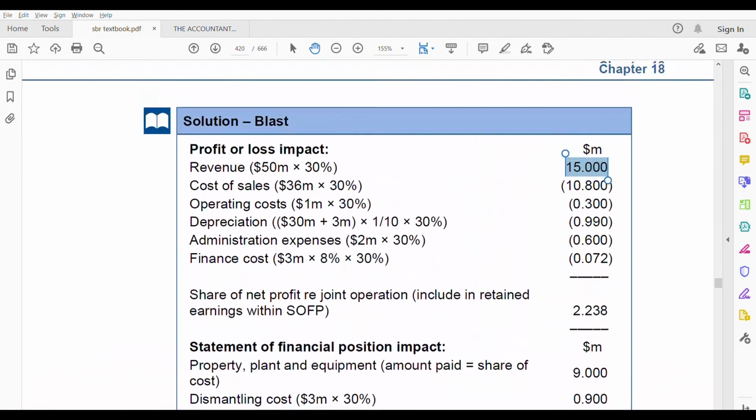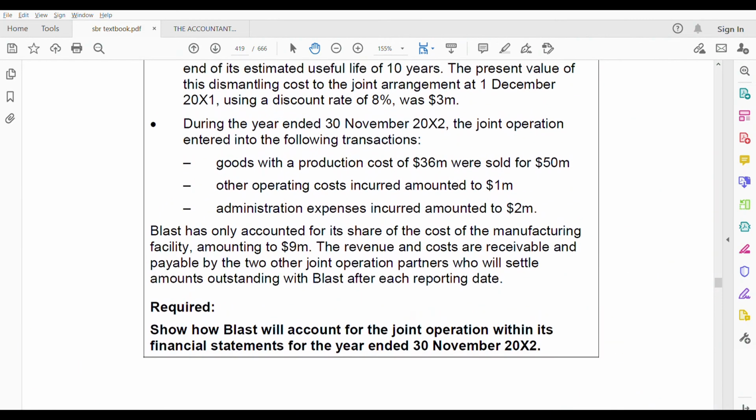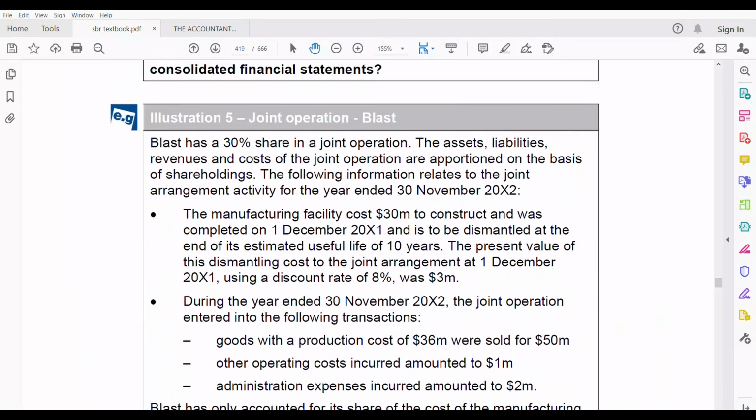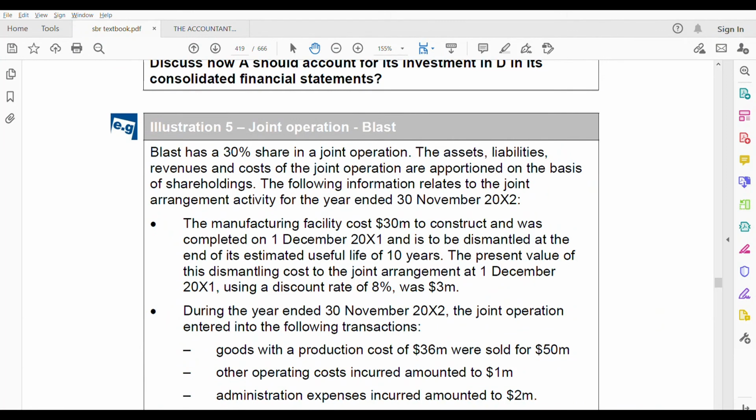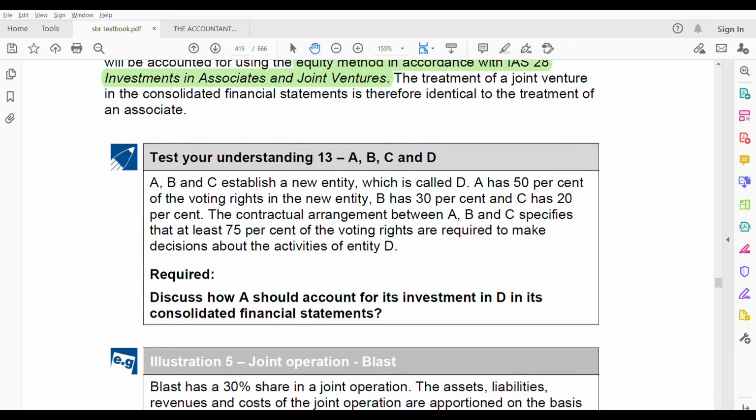Then, we are over with IFRS 11 joint arrangements, but even within joint arrangements we covered many other standards also, like IFRS 3 and IAS 28. So this illustration is over, and I would like to end this standard with testing understanding, because there is only one testing understanding related to this IFRS 11. So let us finish this too.